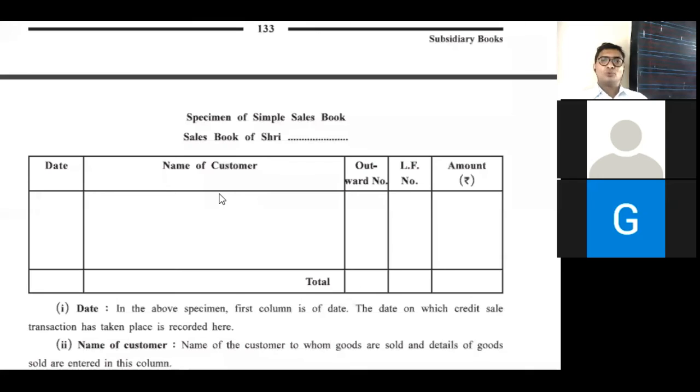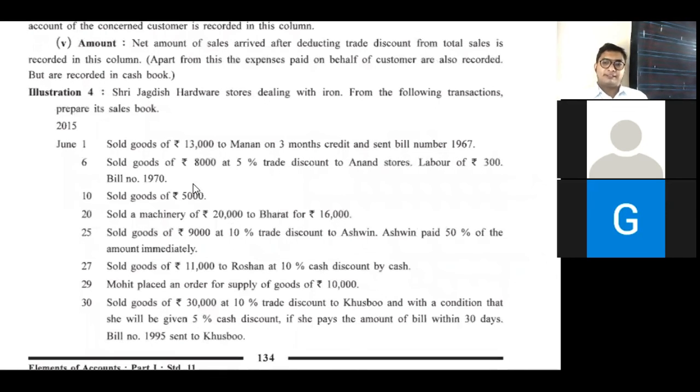Okay, now we are recording all credit sales in sales book. Only and only credit sales. If there is cash sales is given, we cannot record. If there is purchase given, we cannot record. We have to record only and only credit sales over here. So for this, illustration number 4 is given on the basis of sales.